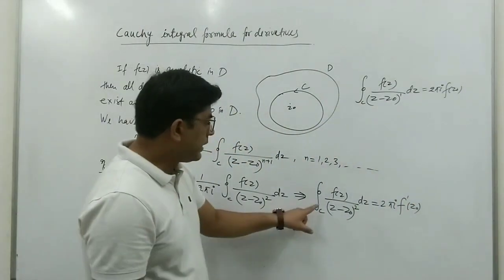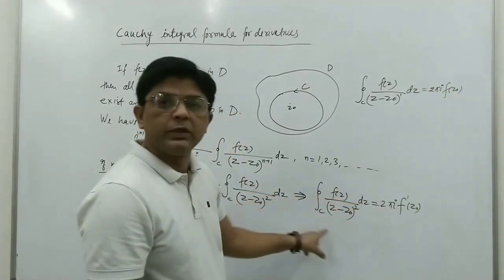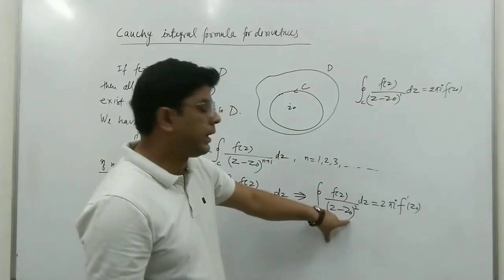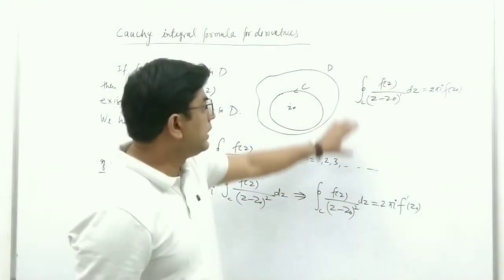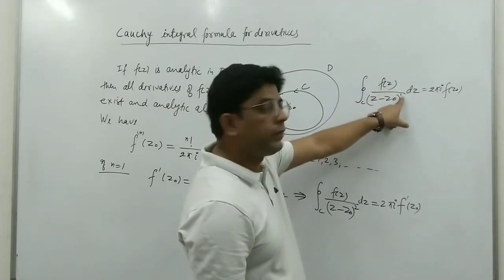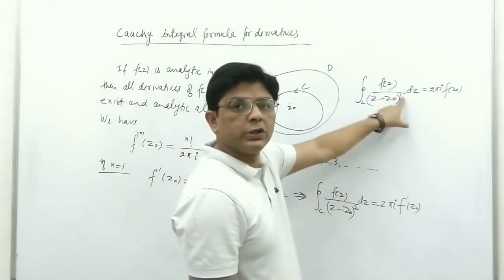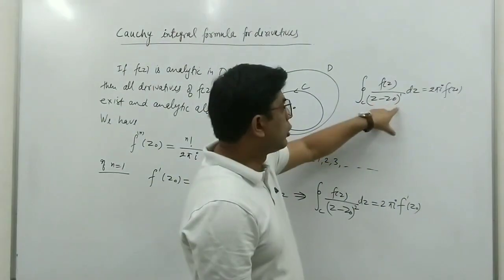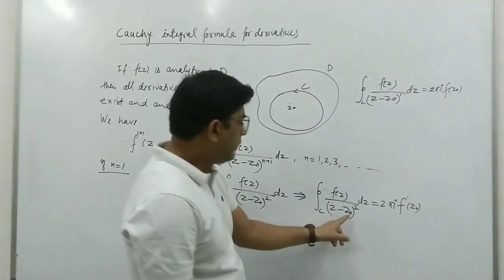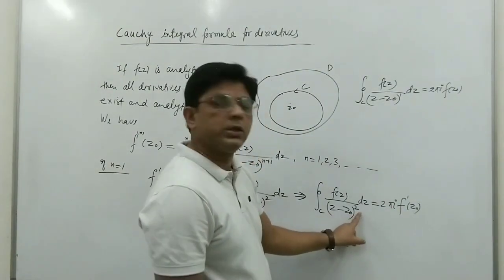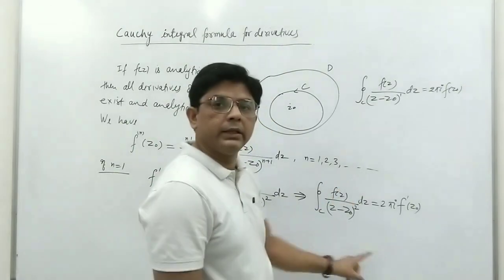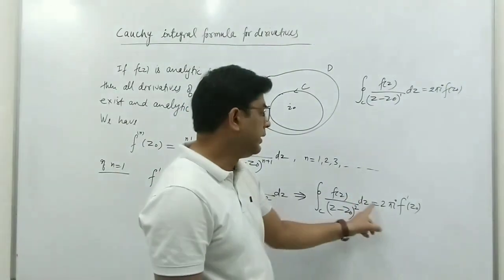So again you can see that you can find the value of this integral, where we have f(z) upon z minus z0 squared. In the Cauchy integral formula, we have the integral of f(z) upon z minus z0 to the power 1 only; we can use it only when the denominator has power 1. But now we have a formula in which the power of z minus z0 is 2. So we can use this formula if we have functions like f(z) upon z minus z0 squared dz.